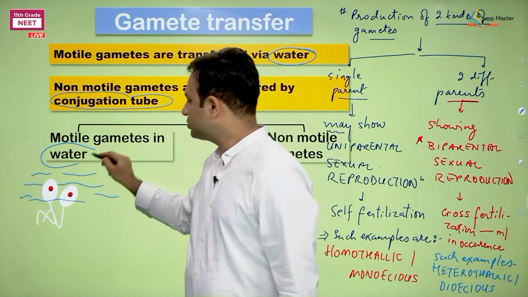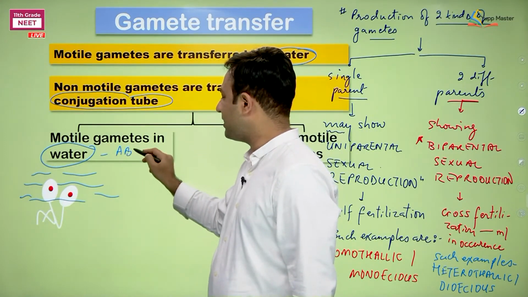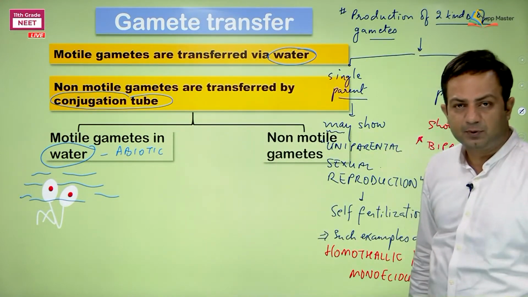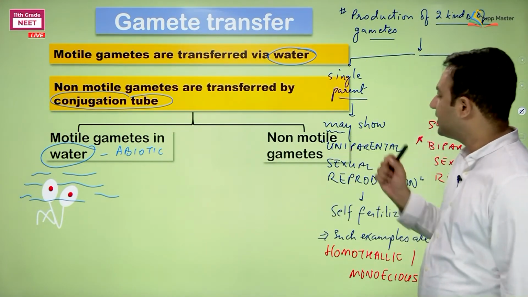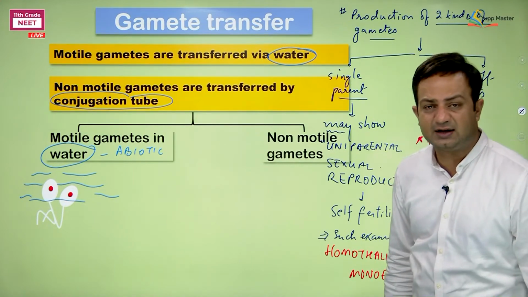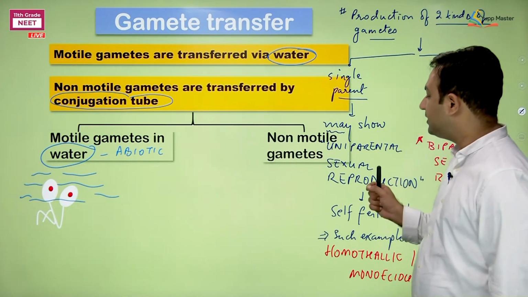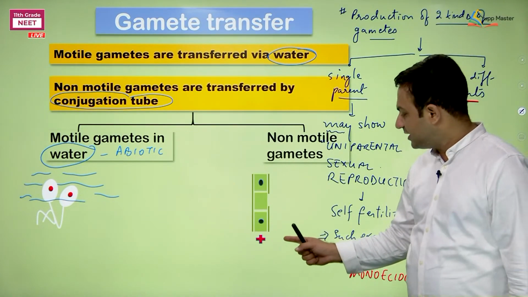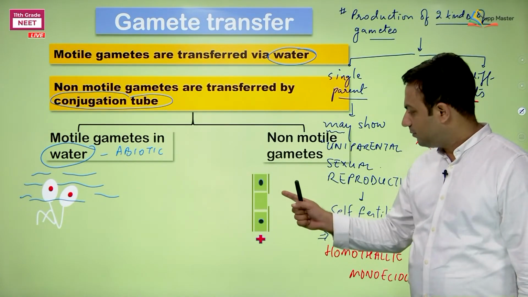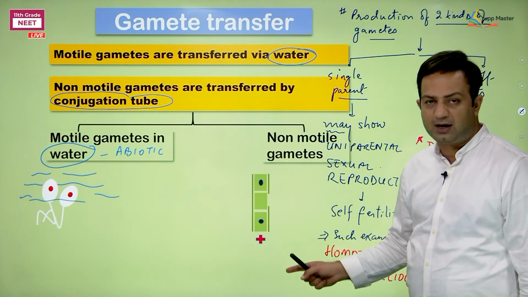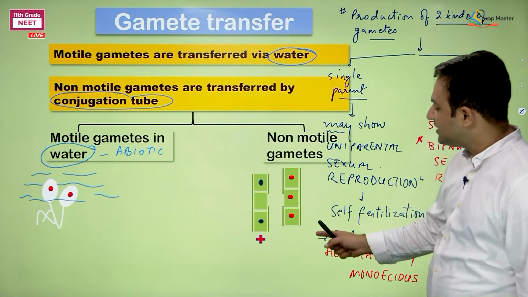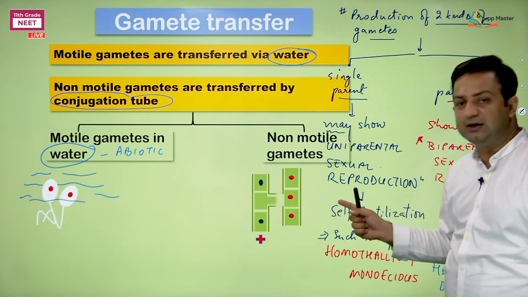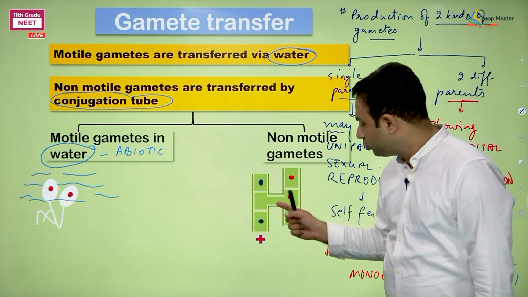So water means which type of medium? As I said, abiotic medium. Number 2, if the gametes are non-motile, then how are they getting transferred? See, this is the donor thallus. We are taking the example of Spirogyra, and this is the recipient, maybe. So in that cases they will get connected, they are going to connect with each other.